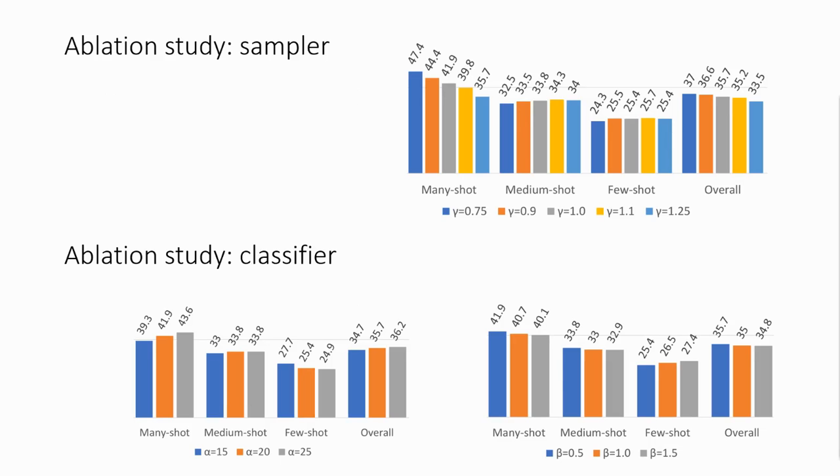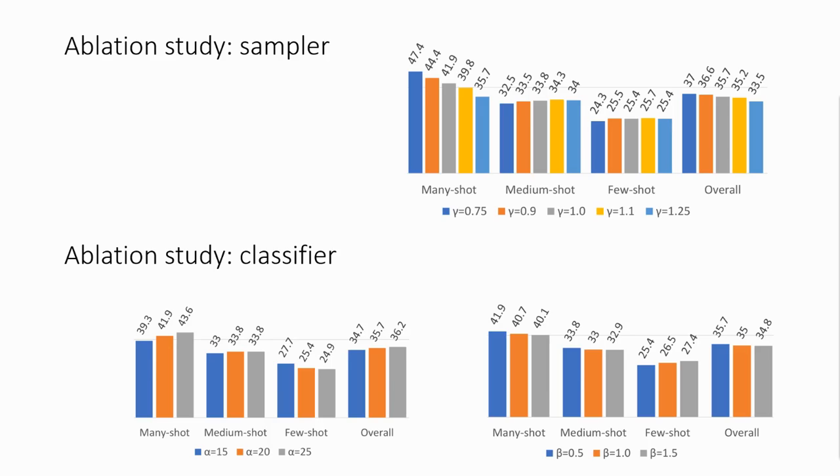Here we can see 3 ablation studies performed on the ImageNet-LT. On top, we have the impact of the hyperparameter gamma on the accuracy, where we can see that with an increase in gamma, we observe a slight increase in the few-shot accuracy, while observing a simultaneous decrease in the many-shot accuracy. On the bottom, we see an ablation study on 2 hyperparameters of the squashing Gaussian classifier. We can observe a similar balance between many-shot and few-shot accuracies. With an increase in alpha, many-shot accuracy rises, but the few-shot accuracy decreases, with the opposite behavior observed while the hyperparameter beta increases.